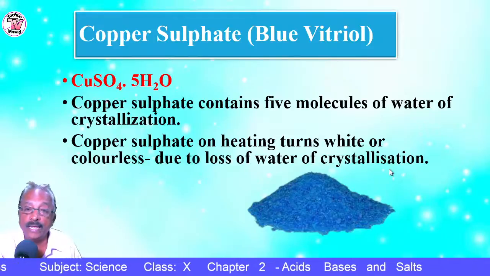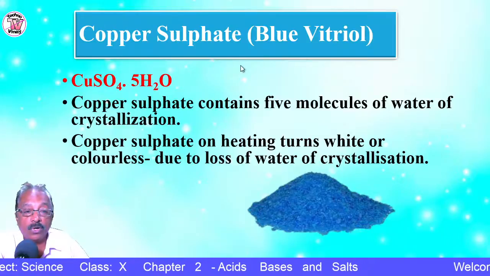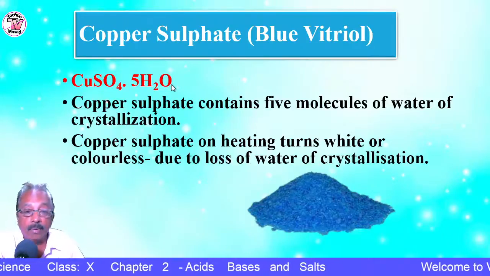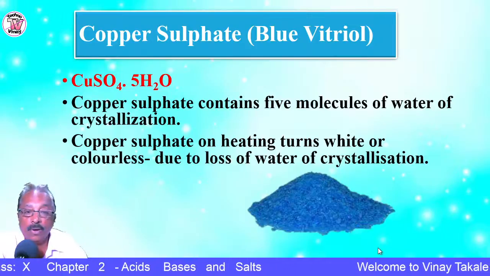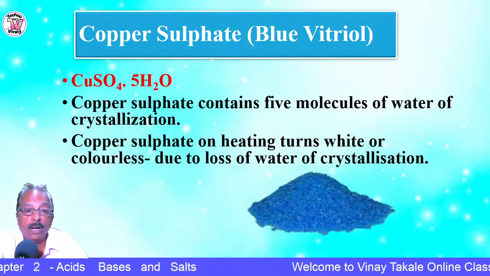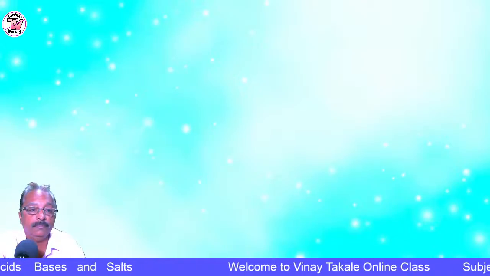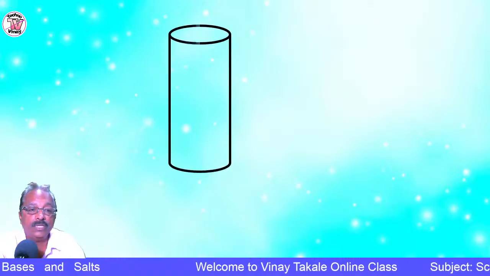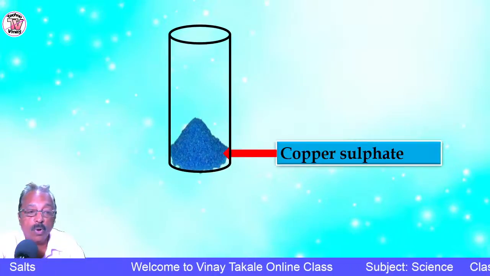Okay. So if you take this copper sulfate in a test tube and heat it, these water molecules will be given out in the form of water vapor. So we'll see what happens to this copper sulfate on heating. Take a test tube and add a little quantity of copper sulfate.